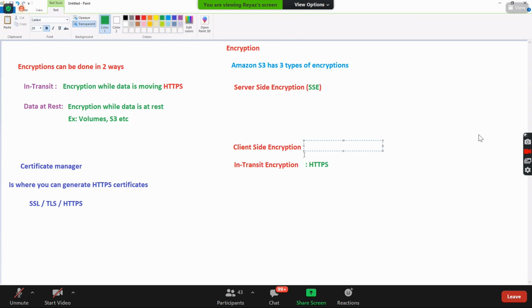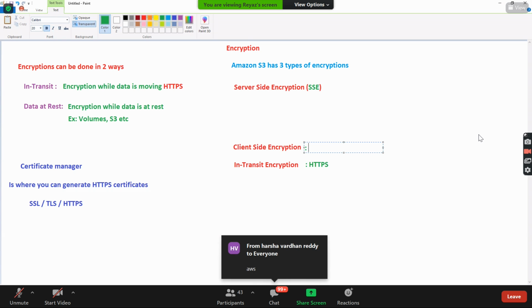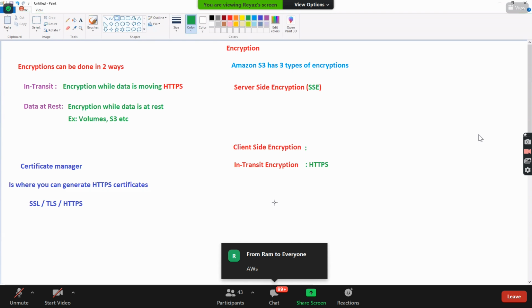And then client-side encryption. Whatever data you're putting on S3 can be encrypted. But how about the request traveling from your company to AWS? Who is responsible for that kind of encryption, your company, the customer, or AWS? You have your company here and your AWS here.